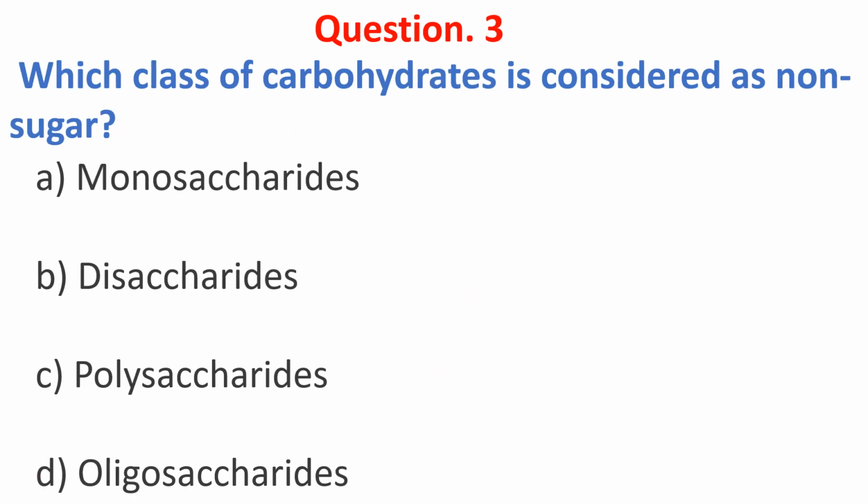Which class of carbohydrate is considered as non-sugar? A. Monosaccharide, B. Disaccharide, C. Polysaccharide, and D. Oligosaccharide. Mono, di, and oligosaccharides have a sugary taste, but polysaccharide does not have a sugary taste. So the answer is C, polysaccharide.